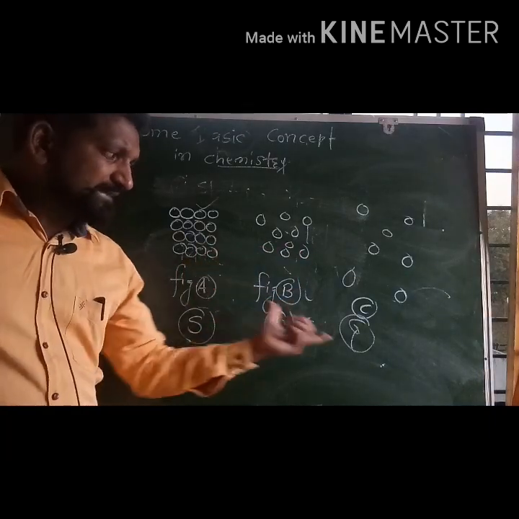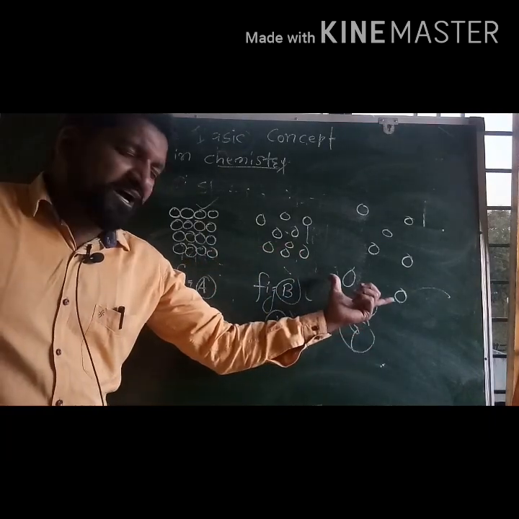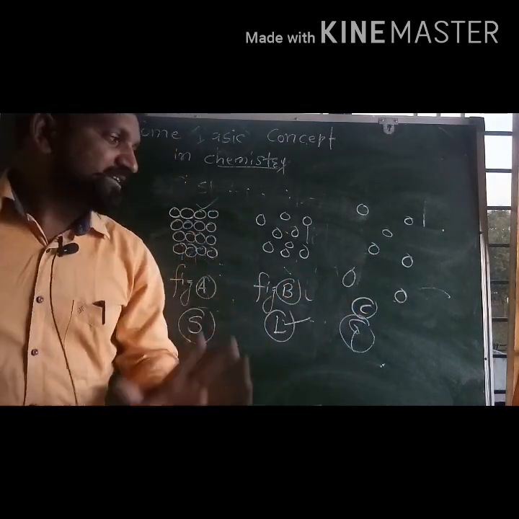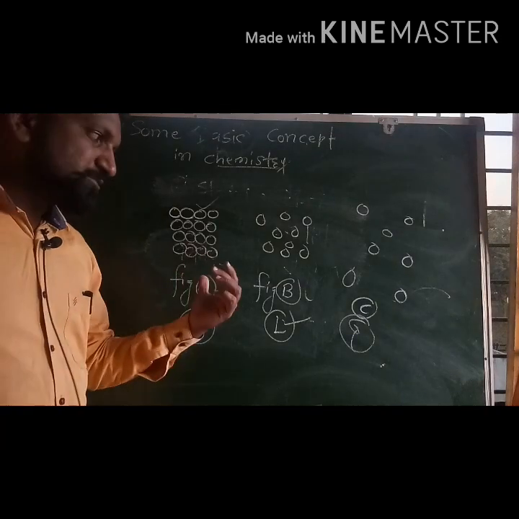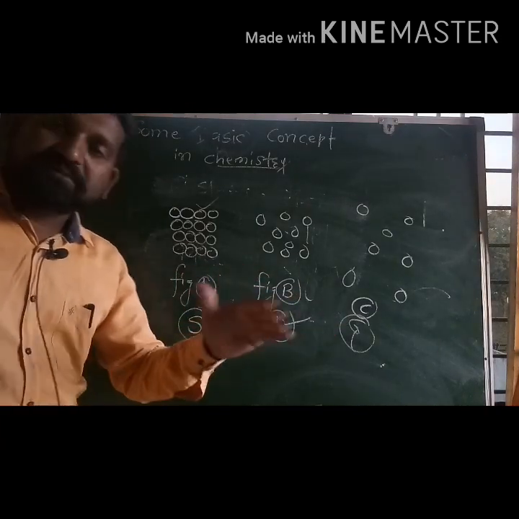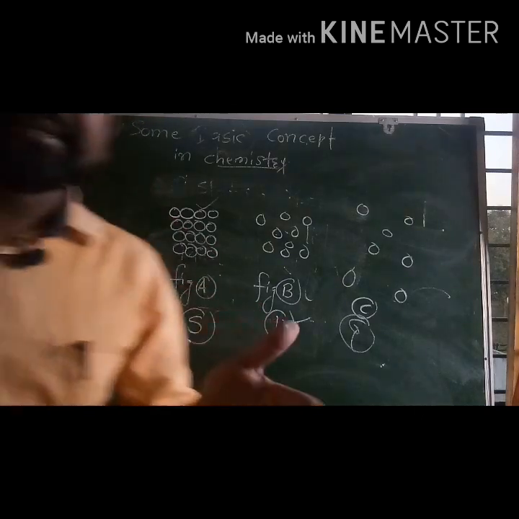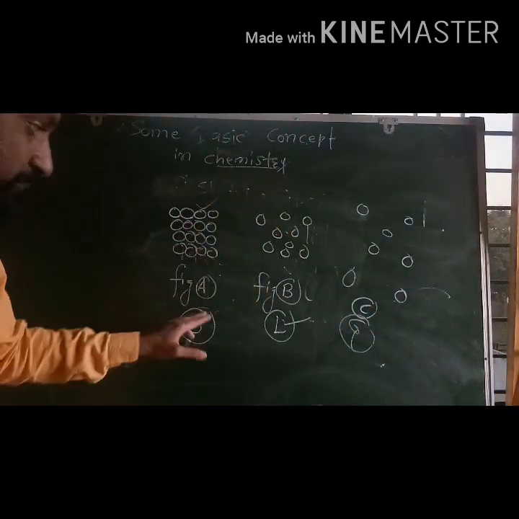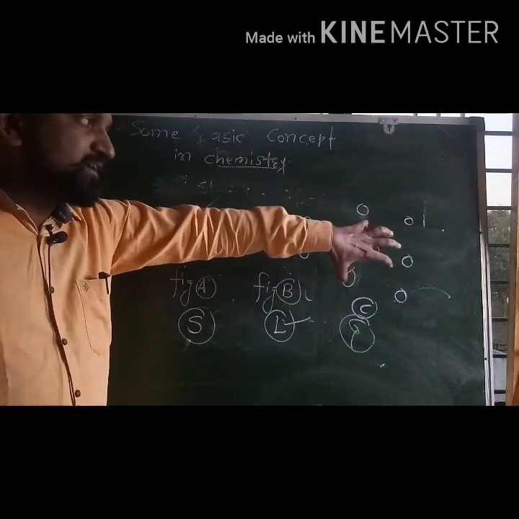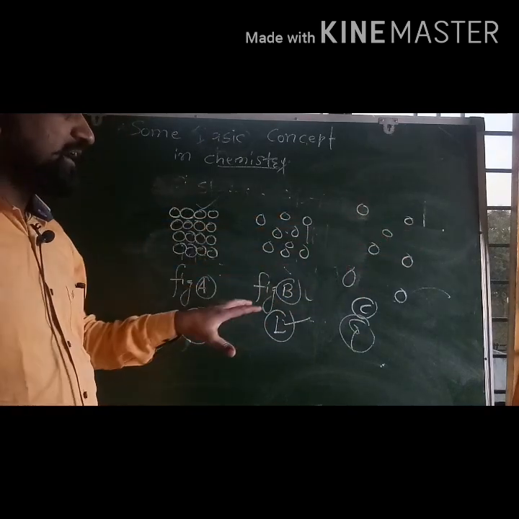While in gases, molecules are moving randomly and are far away from each other. So as we proceed from solid to gas, the arrangement of the atoms, molecules, or ions gets disturbed.